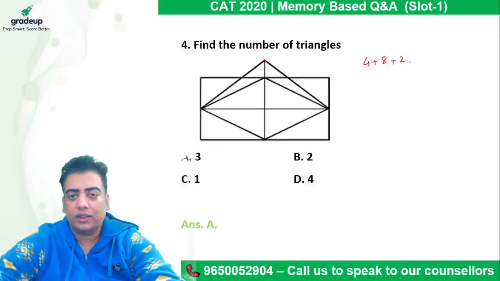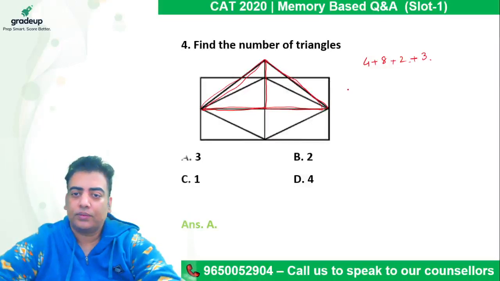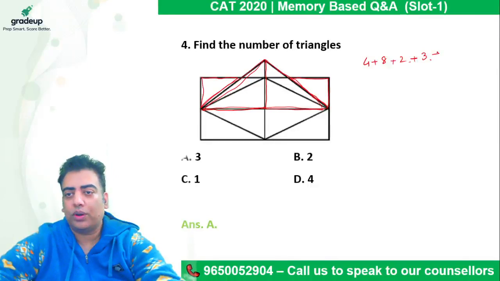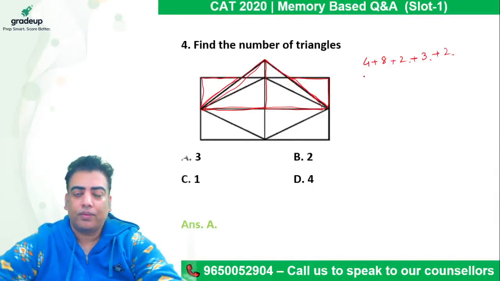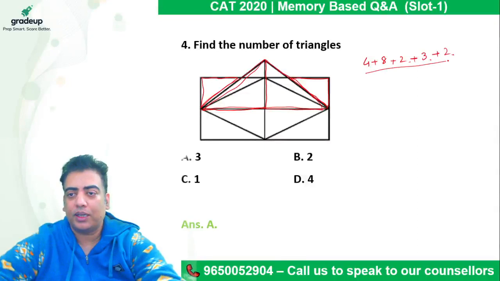Now if I consider this entire side, so this is one triangle, this is another triangle, right? And this entire is also a triangle. So there are going to be 3 more triangles here. Then on the outer side, here we have a triangle. Here we again have a triangle. So 2 more triangles are going to be there. Right. So guys, I hope this much part is clear.